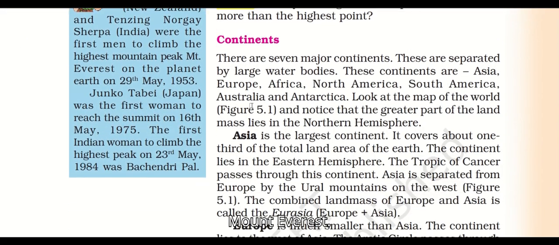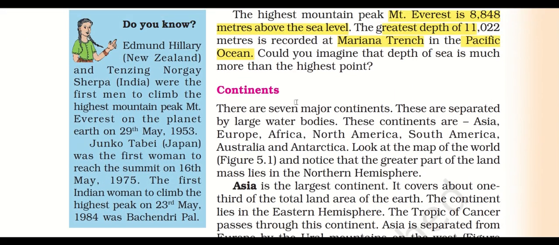Level, Mount Everest. Continents. There are seven major continents. They are separated by large water bodies. Continents are separated by large water bodies. What are they? Asia, Europe, Africa, North America, South America, Australia and Antarctica.